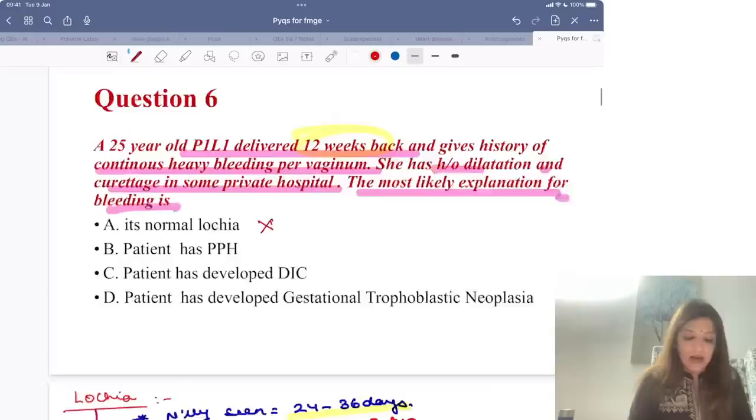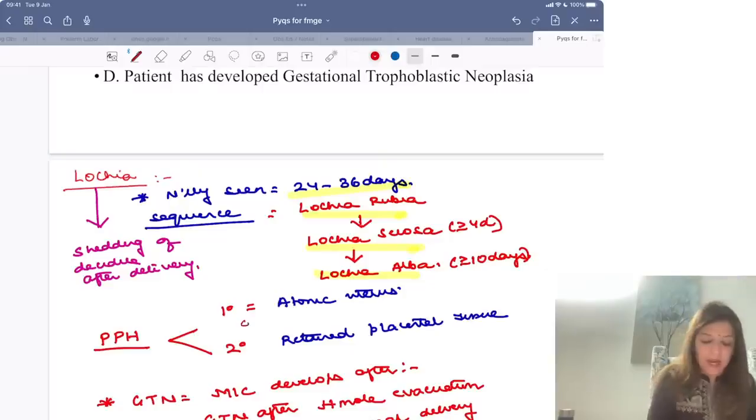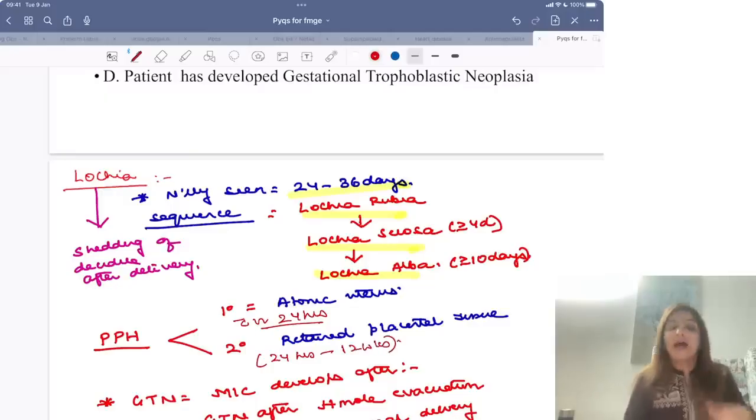Then comes PPH. Now, PPH can be primary PPH, which happens within 24 hours of delivery, or secondary PPH, which happens from 24 hours to 12 weeks after delivery. Since this patient delivered 12 weeks back, I may think that this is a case of secondary PPH.